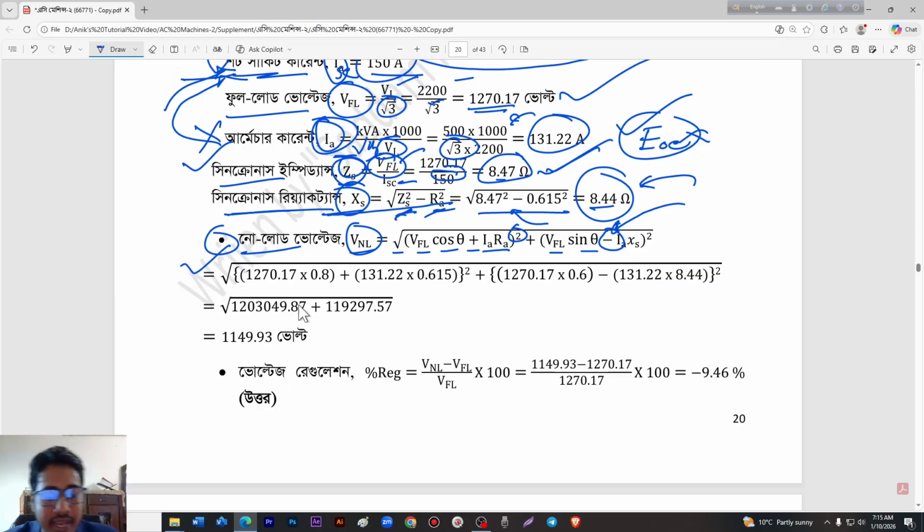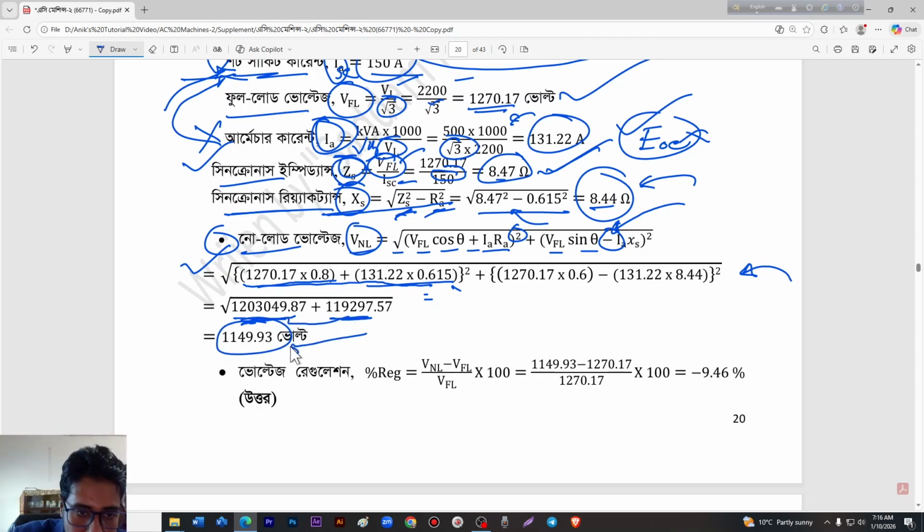And of course, I have shown how to calculate this big calculation in your calculator. First of all you have to put down like this plus like this and equals to an answer. You will get this value, and similarly you get this value, and finally we will get the no load voltage.